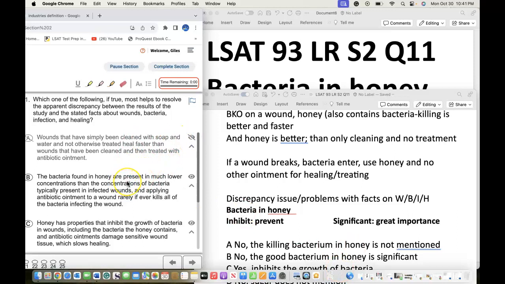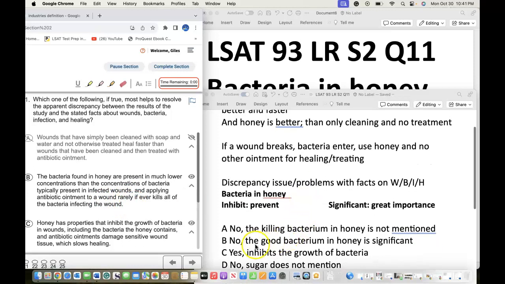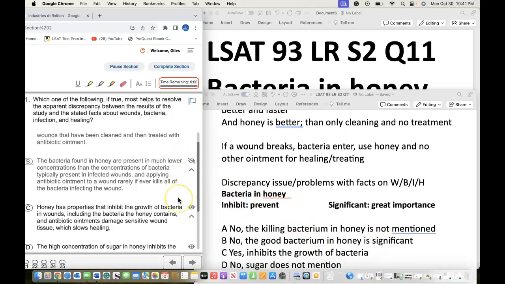The bacteria found in honey are present in much lower concentration than the concentration of bacteria typically present in infected wounds, and applying antibiotic ointment to a wound rarely, if ever, kills all of the bacteria affected in the wound. No. The good bacteria in honey is significant, not lower concentration.